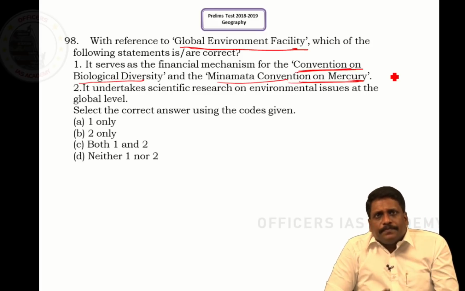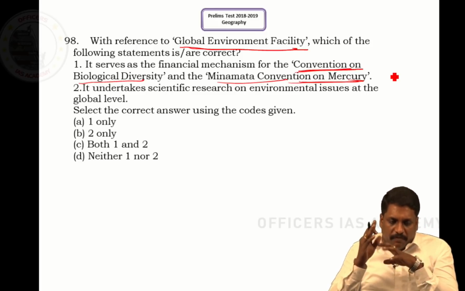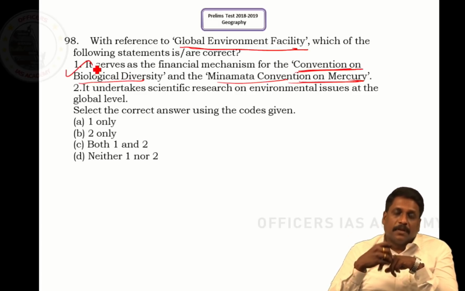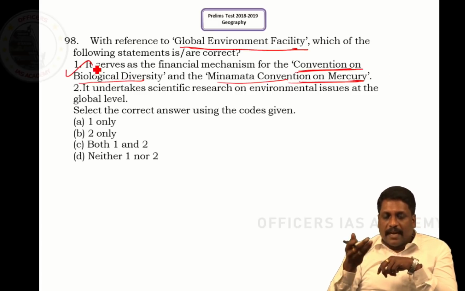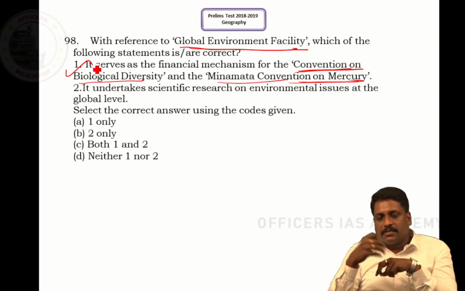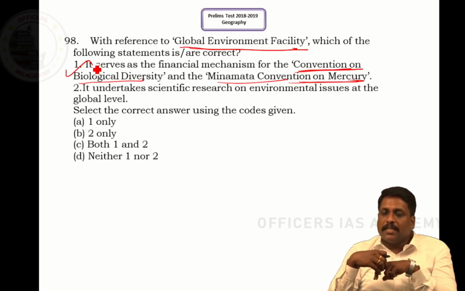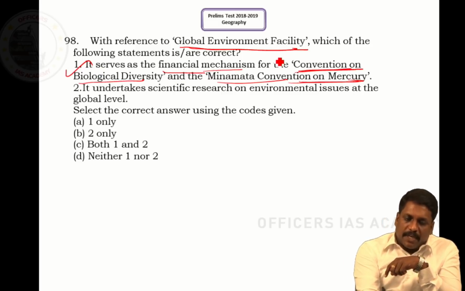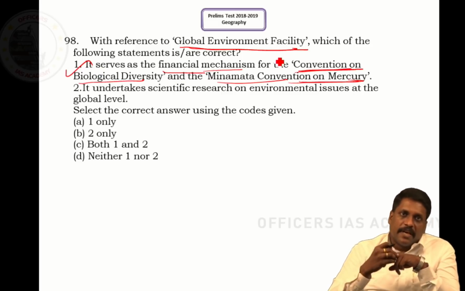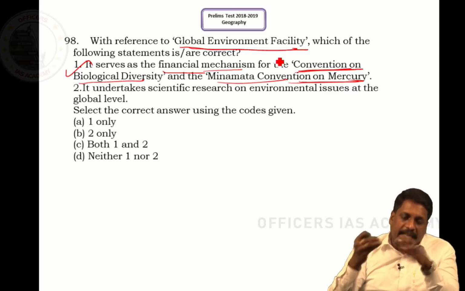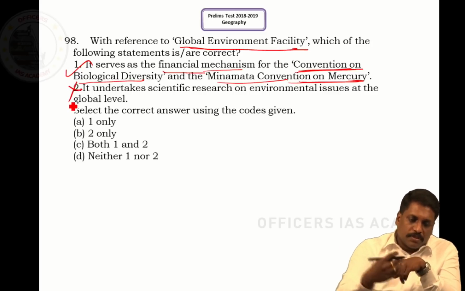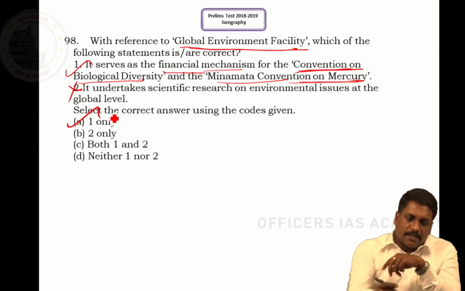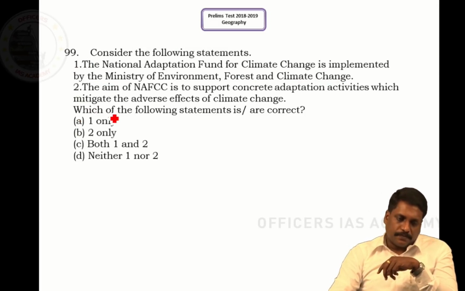So statement 1 is obviously right because it serves as the financial mechanism. Statement 2 says it undertakes scientific research on environmental issues at the global level. Just now we understood that it is a financial mechanism. It involves no scientific research. It just funds, it just aids. So statement 2 is wrong. The correct answer is A, that is 1 only.